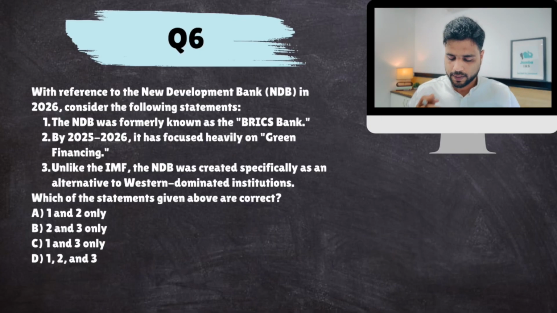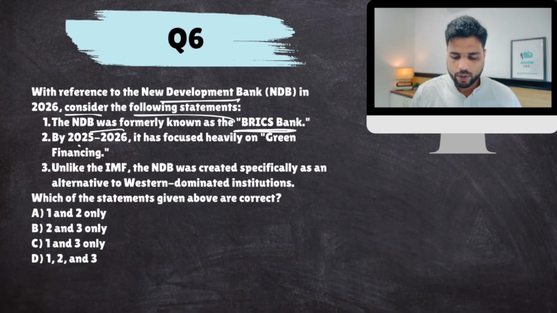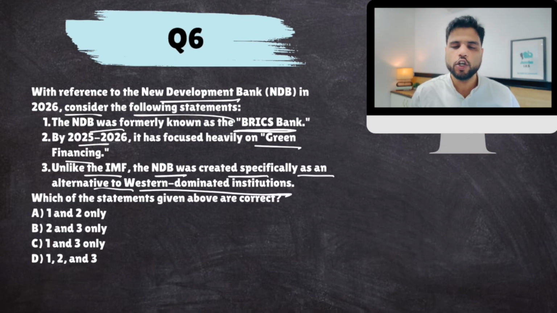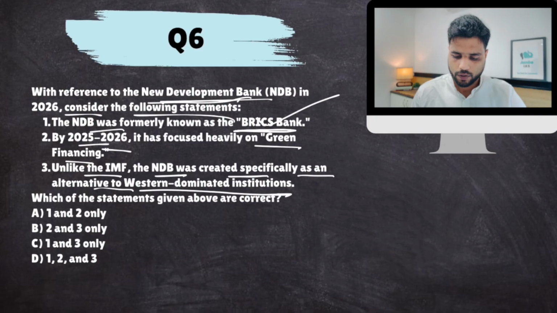Okay. Next. With reference to New Development Bank in 2026, consider the following statements. NDB was formerly known as BRICS Bank. In 2025-26, it has focused heavily on green financing. Unlike the IMF, the NDB was created specifically as an alternative to Western dominated institutions. Okay. Now listen to me very carefully. The BRICS Bank is known as NDB Bank. Okay, from the very beginning, it still is called BRICS Bank by some people. Okay, but its official name is NDB, New Development Bank. So this part is correct. Recently, it has announced that it is going to provide more funds for green projects. So this is also correct.